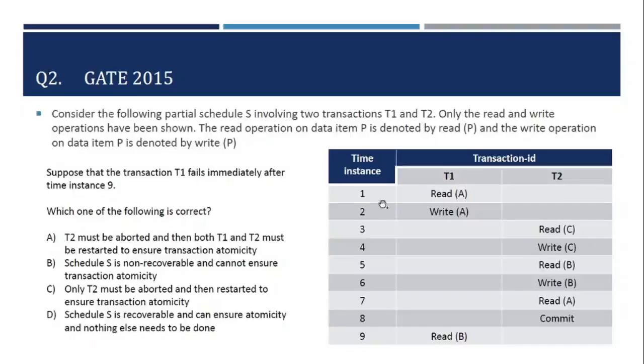So after these 9 operations are completed, T1 fails. We are provided with 4 scenarios, and we have to check which one is correct.